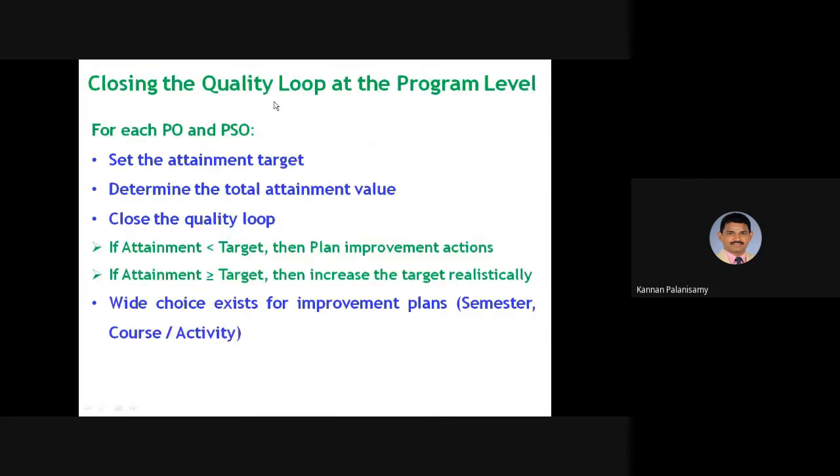And closing the quality loop at the program level: for each PO and PSO, set the attainment target, determine the total attainment value, and close the quality loop. If attainment is less than the target, then plan for improvement action. If the attainment is greater than or equal to the target, then increase the target realistically. So this is what we have done in the CO. And a wide choice exists for improvement plans, right?